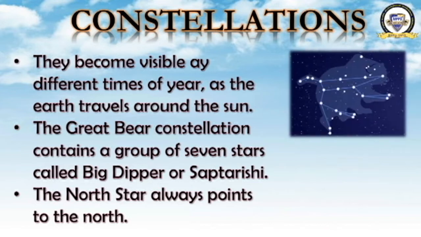Now we have learned about constellations. I'll show you a picture once more. This is what a constellation is. See, a group of stars has formed a shape, the shape of a bear. This constellation is known as the Great Bear. And there is a star which is alone, that is the North Star or Polaris.